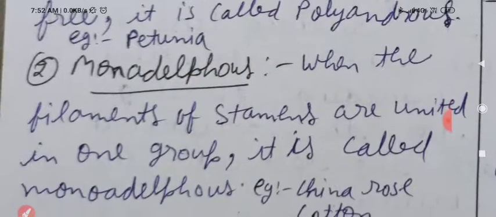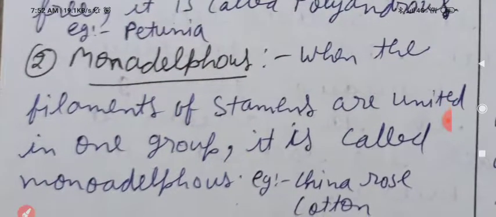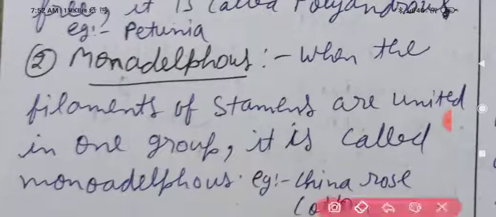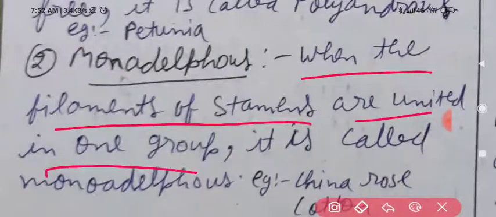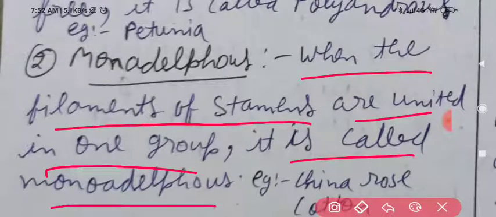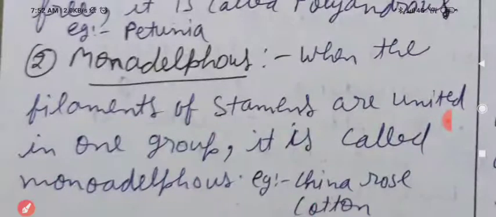Then next we have monoadelphous. When the filaments of stamens are united in one group, it is called monoadelphous. Example, China rose and cotton. Once more, see to it: when the filaments of stamens are united in one group, it is called monoadelphous. Example, China rose, cotton.